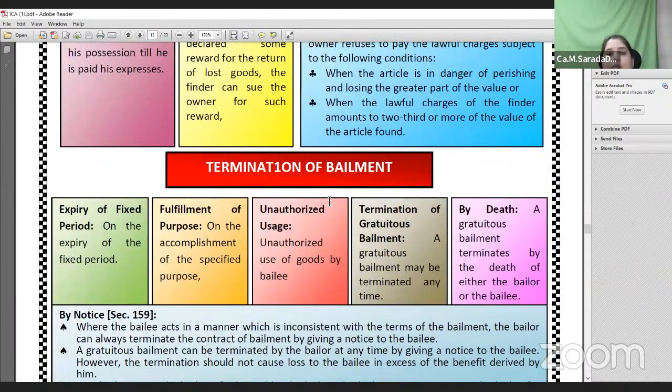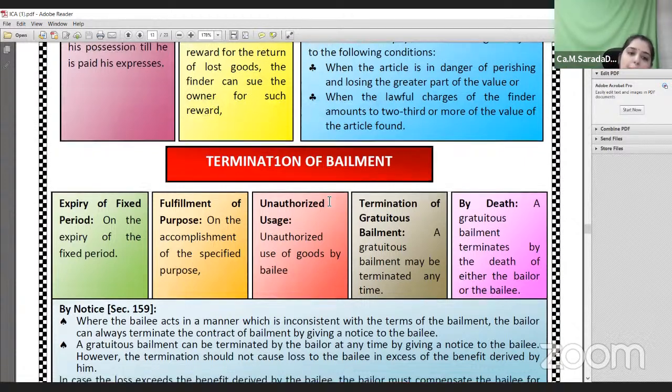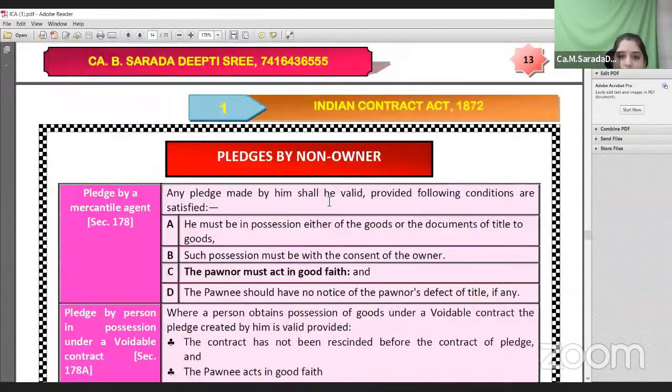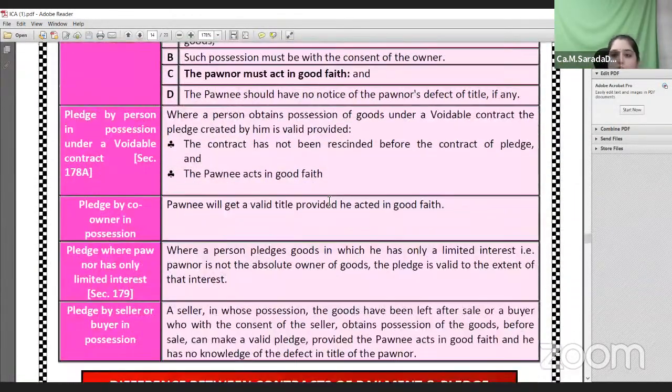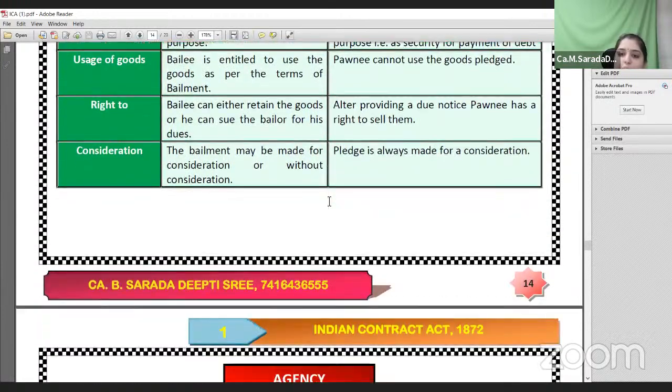Termination of bailment. Bailment will terminate after the expiry of a fixed period, after fulfillment of purpose, by unauthorized acts of the bailee with the goods bailed, in case of gratuitous bailment, or by the death of the bailee. Okay, so these are the few important aspects relating to bailment and pledge.